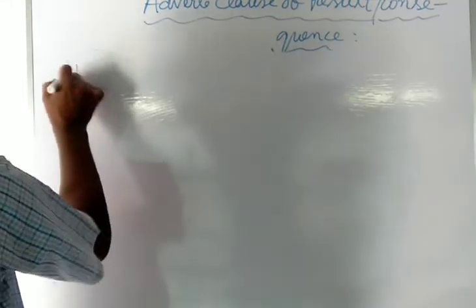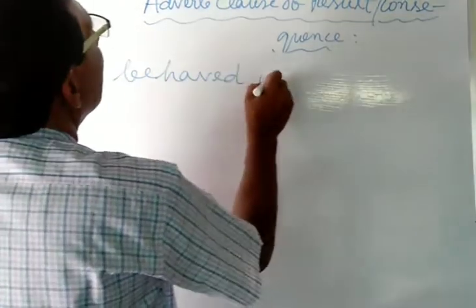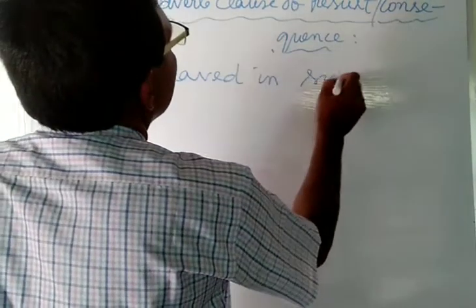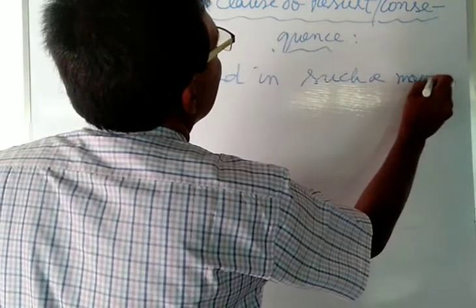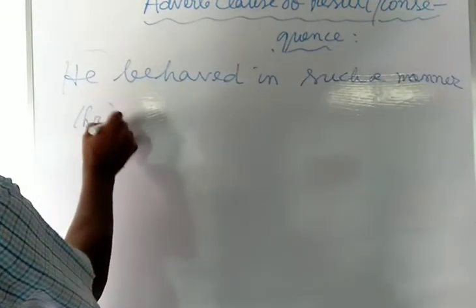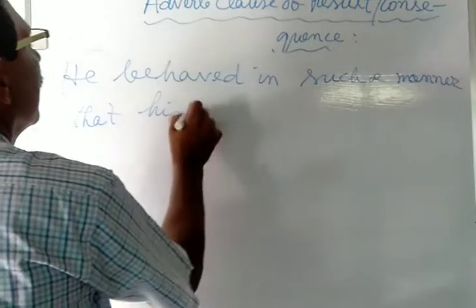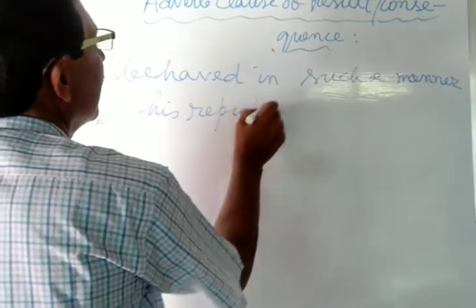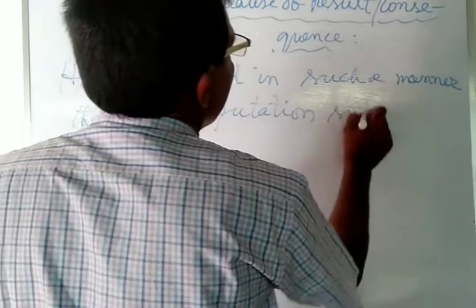Now, in another example, suppose he behaved in such a manner that his reputation suffered.